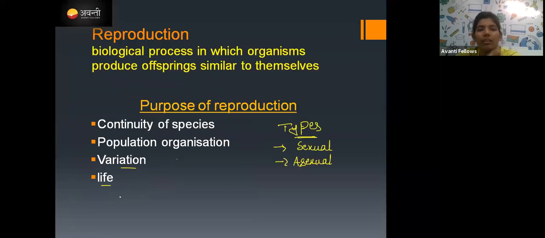So now it is reproduction. Now we are seeing reproduction. What is reproduction? You already know from the previous classes you have studied, right? Reproduction is a biological process in which organisms produce offspring similar to themselves. Whatever the organism is, it involves in the biological process called reproduction, which gives a new individual similar to the parent.